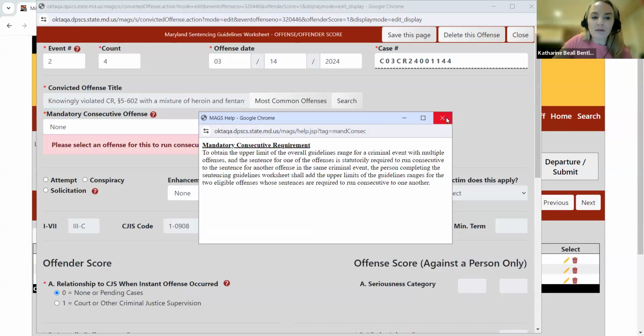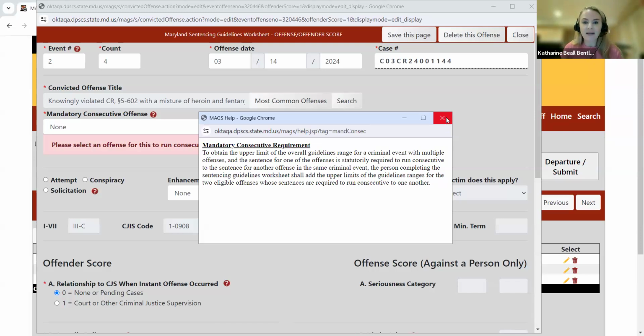So this particular offense, the knowingly violating criminal law 5-602, pursuant to criminal law article 5-608.1 subsection C, the sentence imposed for knowingly violating criminal law 5-602 with a mixture of fentanyl and heroin, the statute states that it shall be consecutive to and not concurrent with any other sentence imposed under any other provision of law.